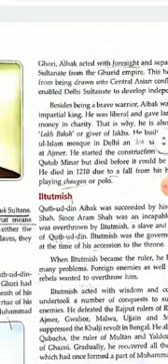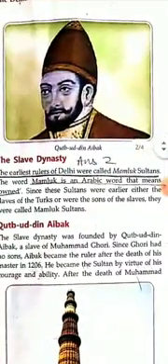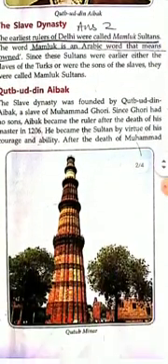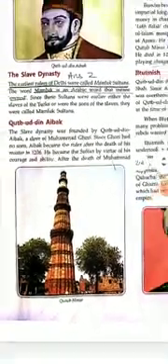You can see here the picture of Qutbuddin Aibak, and below you can see the Qutub Minar. Its construction was started by Qutbuddin Aibak, but he died before the Qutub Minar was completed. So this is about Qutbuddin Aibak.